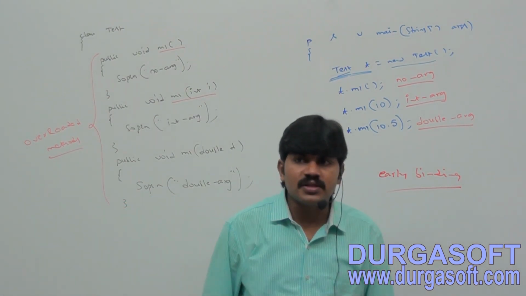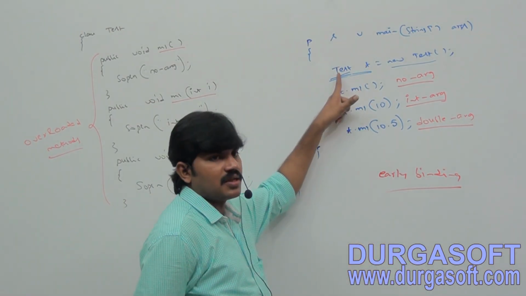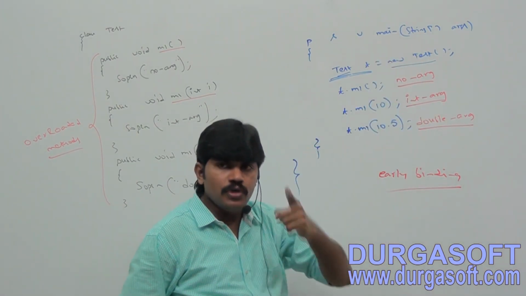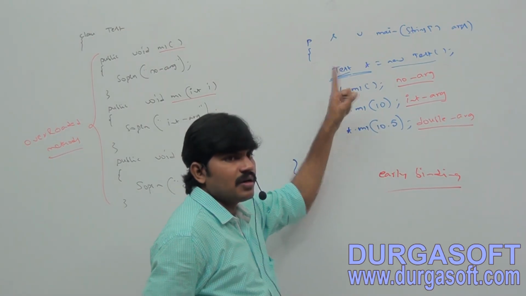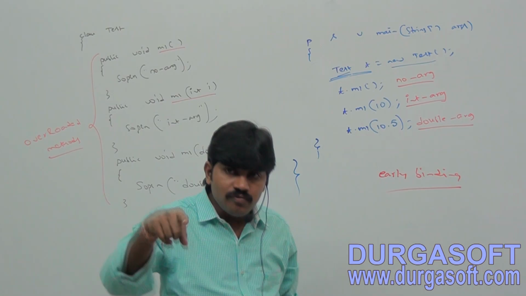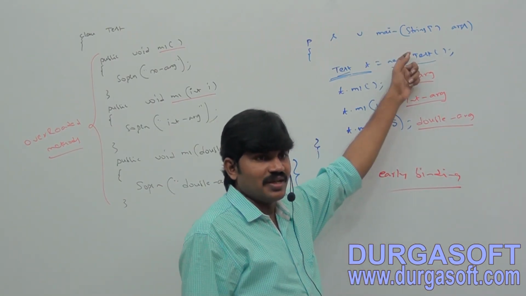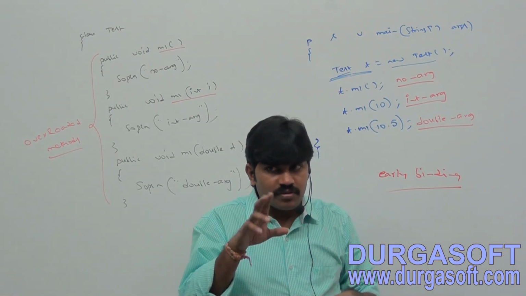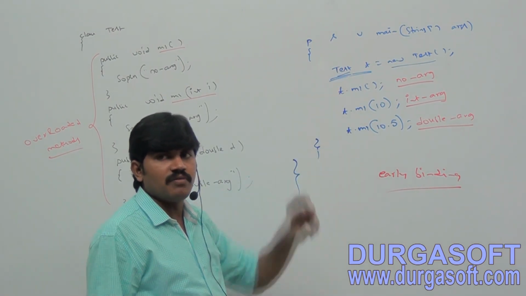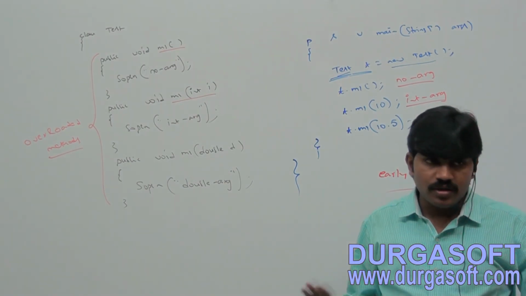Who is responsible for this activity? The compiler is responsible. Based on what type? Reference type. We are never going to worry about the runtime object. Regarding overloading, who is going to play the role? Reference type. After a few minutes I will talk about overriding. In overriding, method resolution is always based on the runtime object. Reference will become dummy. Observe that. I will explain that in overriding. But in overloading, method resolution is always taken care of by the compiler based on what? Reference type. Clear for all of you?